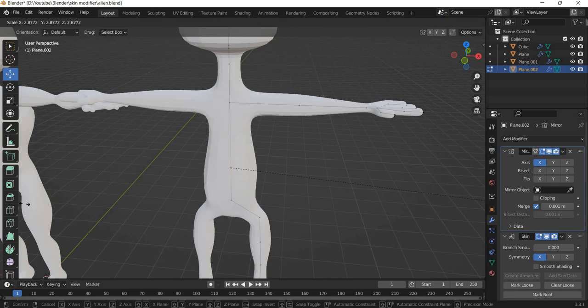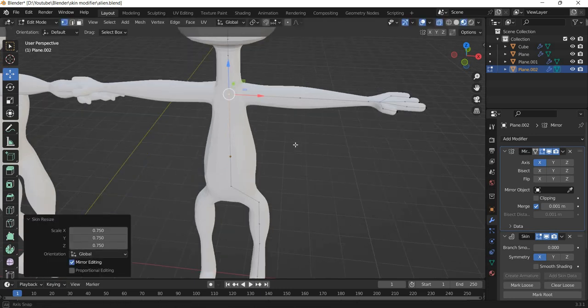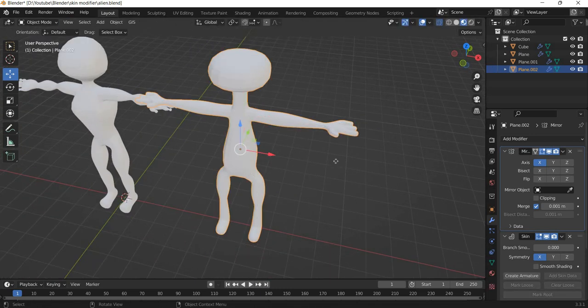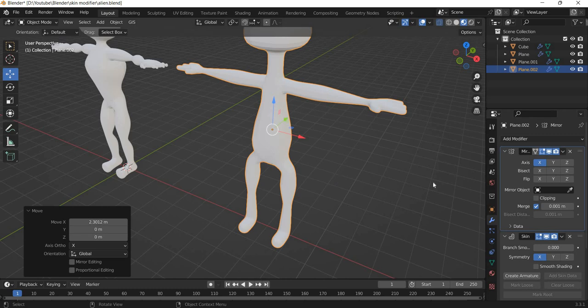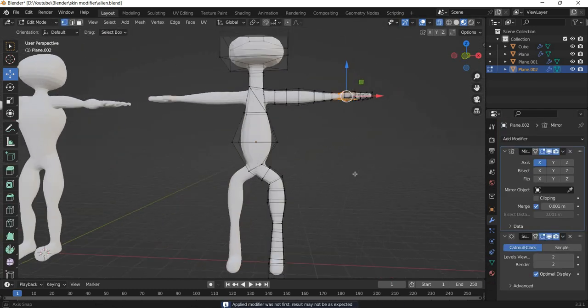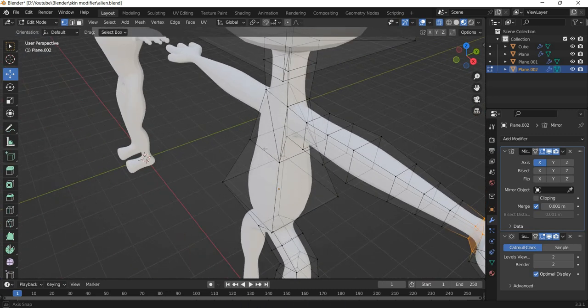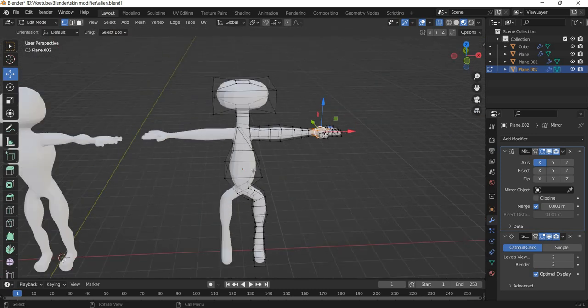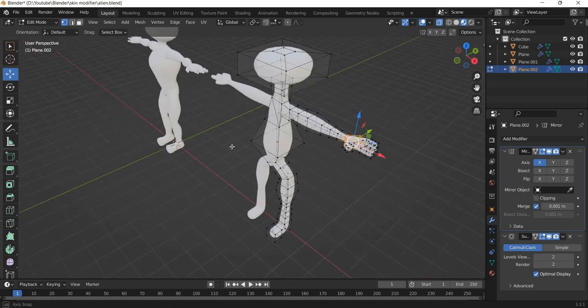Control A to scale. Okay. Once you are happy, if you apply the skin modifier, you can see that you get a very basic mesh, which can be edited further to clean the geometry and get your character to do further editing.